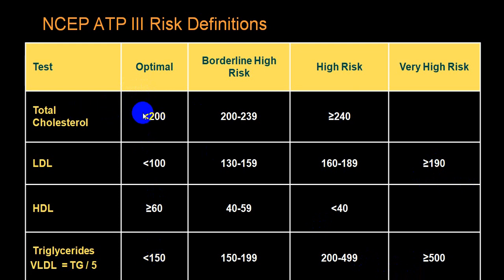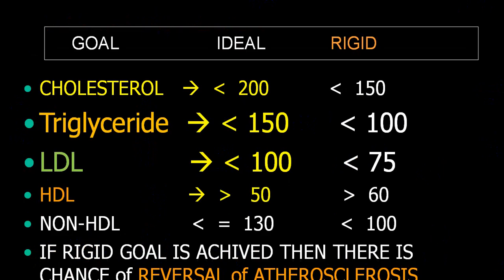Ideal level of cholesterol should always be less than 200. LDL level should be less than 100. In a high risk group, you have to bring it down below even 70. And HDL should be more than 60. TG should be less than 150. So these are the different figures which you should try to remember and see that they are below this optimum level to reduce the risk of atherosclerosis and complications secondary to atherosclerosis.